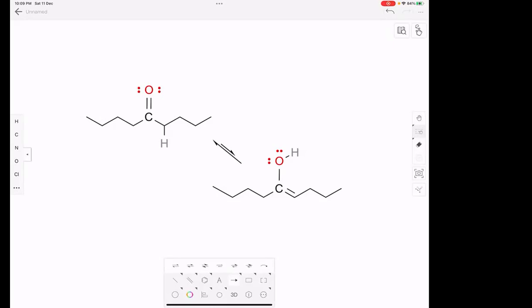Oxygen has more affinity for electrons compared to carbon, because the electronegativity of oxygen is 3.5 and the electronegativity of carbon is only 2.5. In fact, carbon hates electrons. You'll understand later when you start doing reactions. Carbon doesn't like negative charge. Who likes negative charge? Fluorine likes negative charge. Oxygen likes negative charge. Halogens like negative charge.